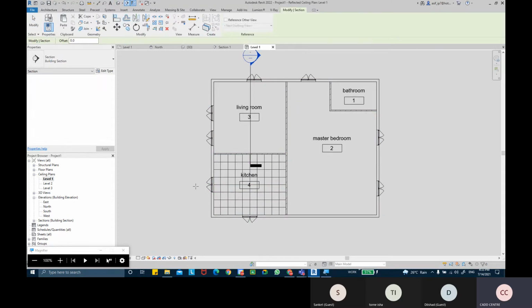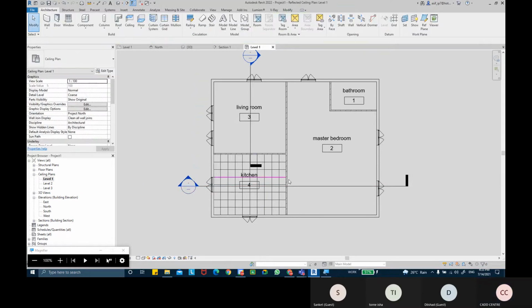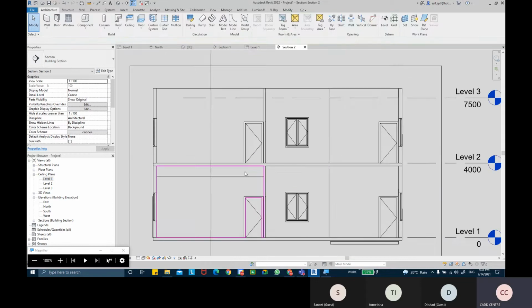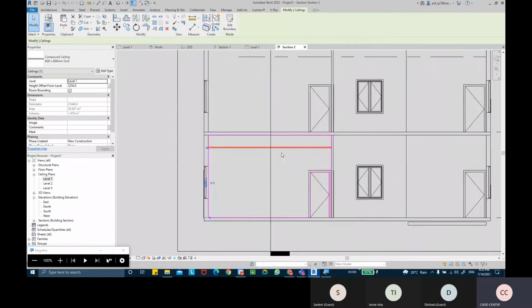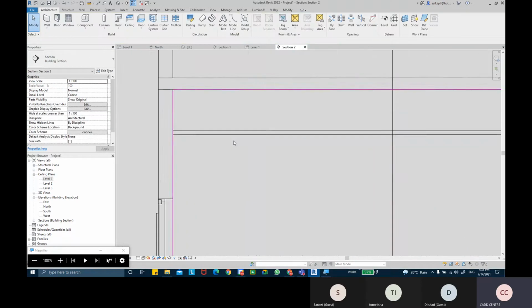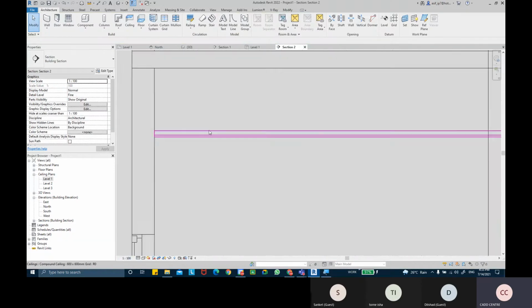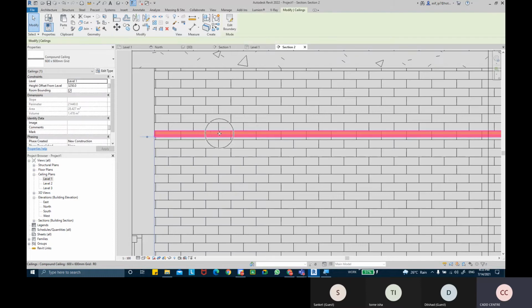You can even cut a section view, and you can right click on that section and go to view, and you'll find that there is a ceiling for that specific room, and that's the grid ceilings. Okay, just make the detail level as fine so that you can see the detailing for that ceiling.